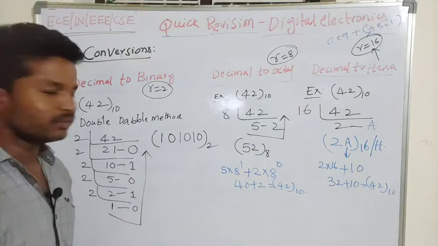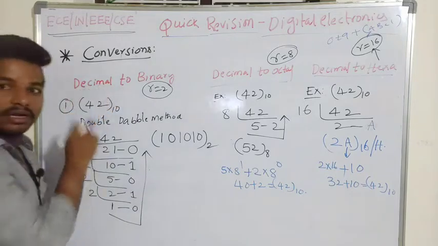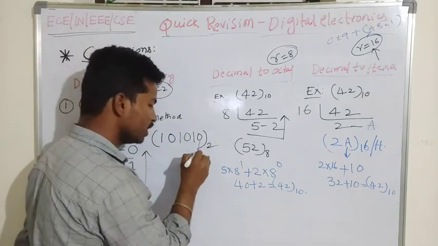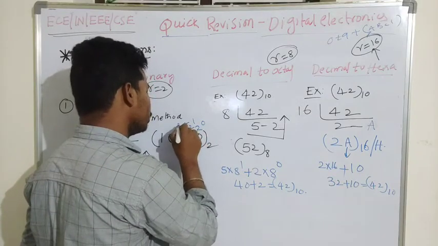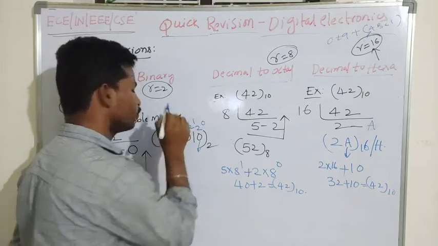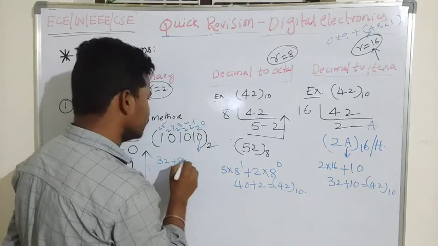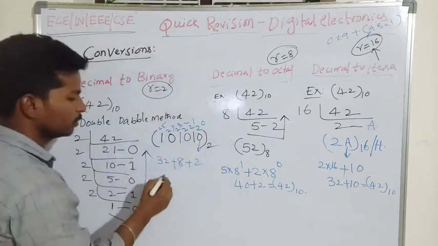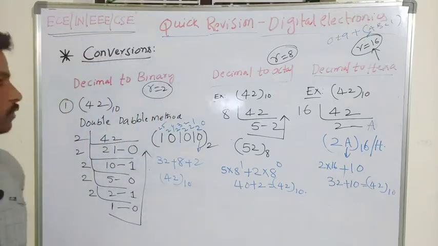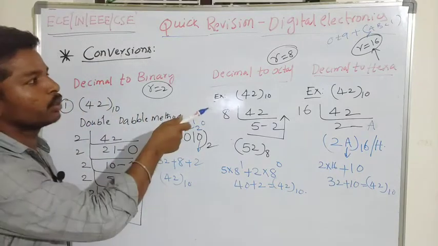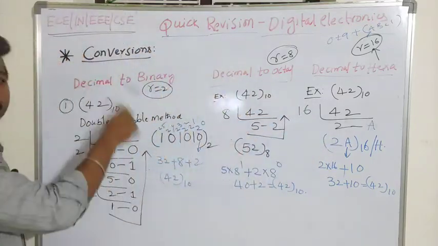When I want to convert the binary number system to the decimal number system, I have to multiply each digit with the positional value of 2 to the power of 0, 2 power 1, 2 power 2, 2 power 3, 2 power 4, 2 power 5. 2 power 5 is 32, 2 power 3 is 8, and 2 power 1 is 2, which is 40 plus 2, 42. So we have verified the conversion from decimal to binary, decimal to octal, decimal to hexa, and hexa to decimal, octal to decimal, and binary to decimal.